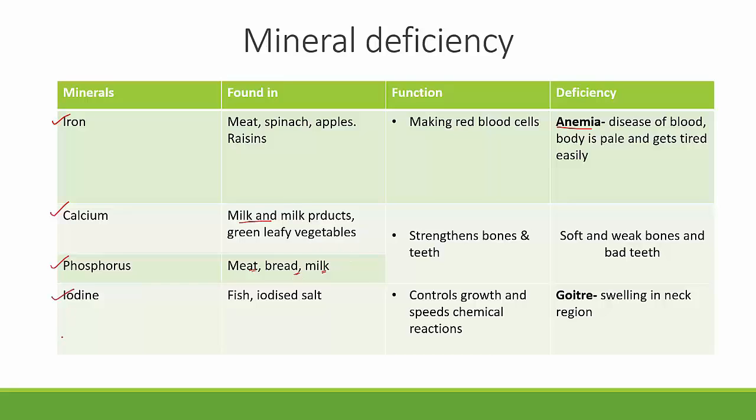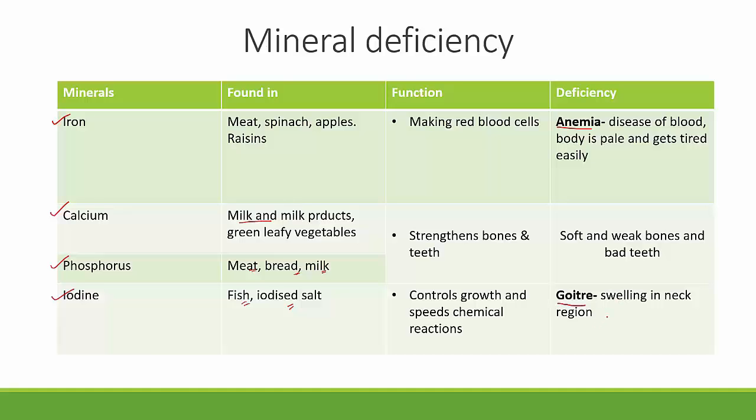The last one is iodine. Iodine is found in fish and iodized salt. There's no other food article which has enough iodine that we can consume. So the main function of iodine is that it controls the growth and speed of chemical reactions in our body. And when you have deficiency of iodine, you suffer from a disease called goiter. Goiter is nothing but swelling in the neck region.